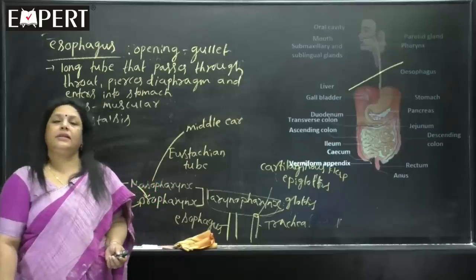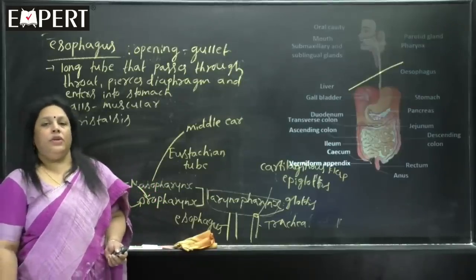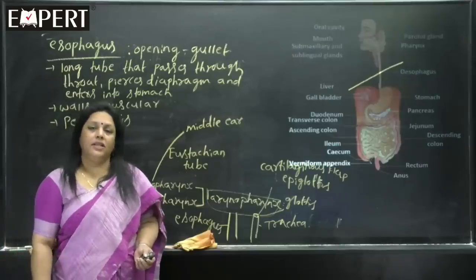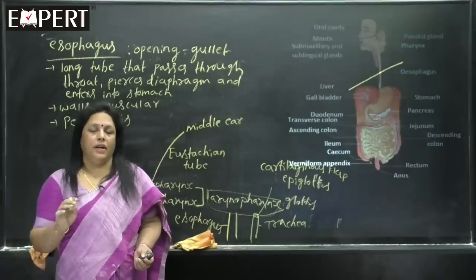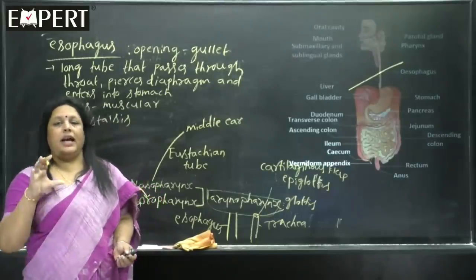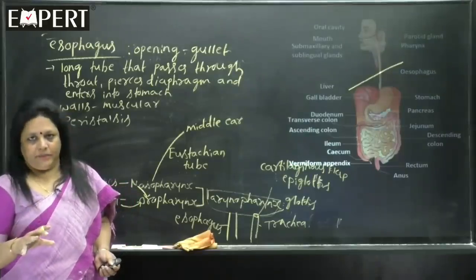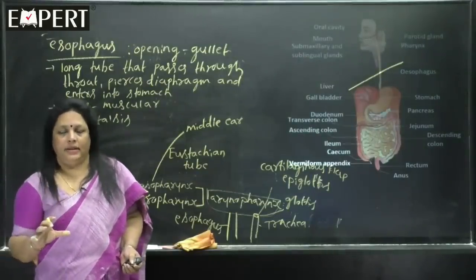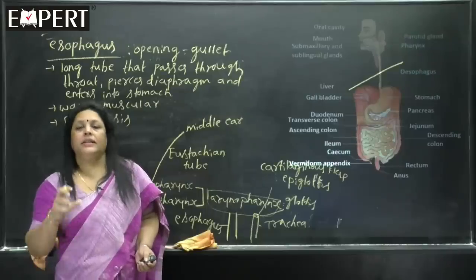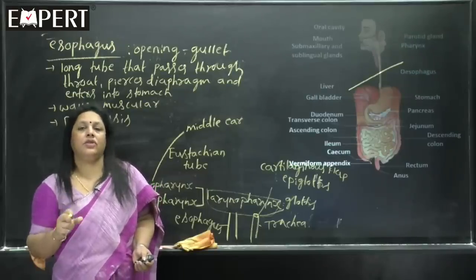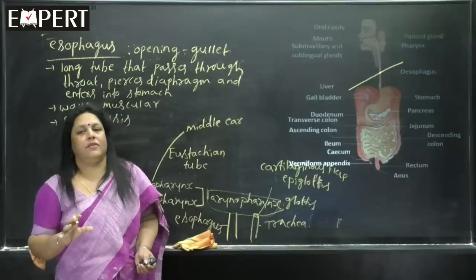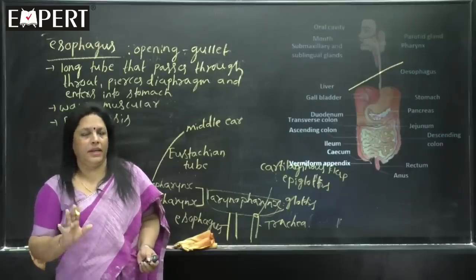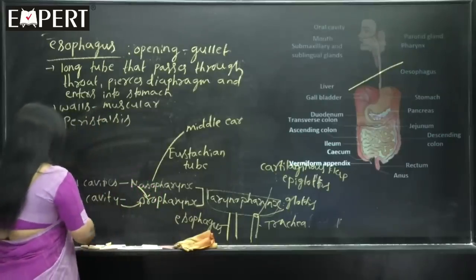But peristalsis in detail we are going to learn during digestion of the food. So, what you have to remember here is the act of peristalsis begins from esophagus, and in peristalsis there is vigorous contraction of the muscles present in the wall of esophagus. That much only you have to remember.